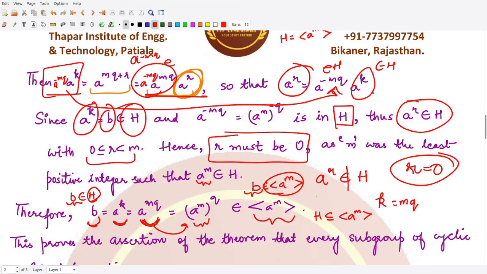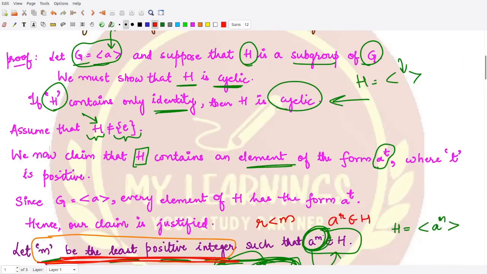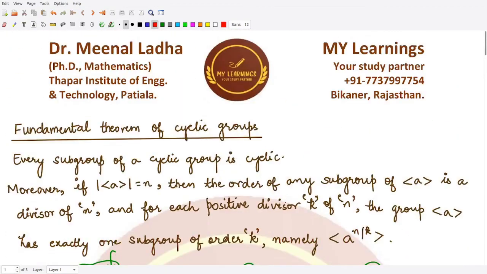And earlier we had A raised to power M contained in H, so from both of them we have equality. This proves that H is equal to the subgroup generated by A raised to power M. So we can say that H is cyclic in nature. So this proves the first statement of this theorem, right?